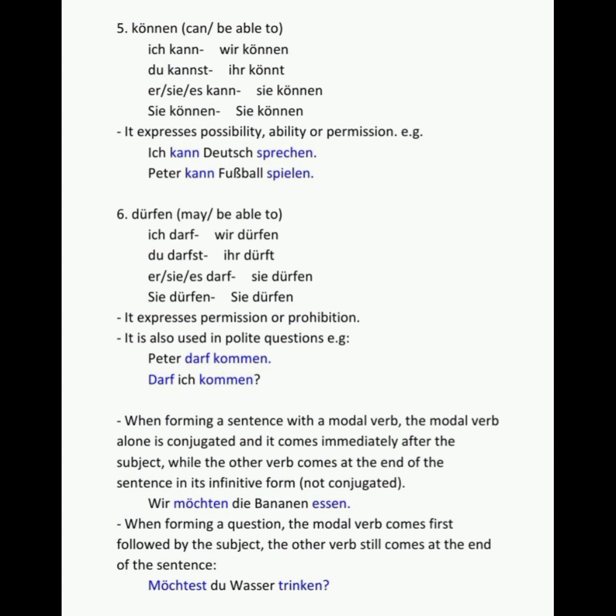Okay, now with that said and done, there's a short exercise there that I would like you to go through. Look at the exercise. The instruction says like this. Write in German, I want a banana. So, I want a banana, you simply say, ich will, from wollen, to want, eine Banane. Ich will eine Banane.